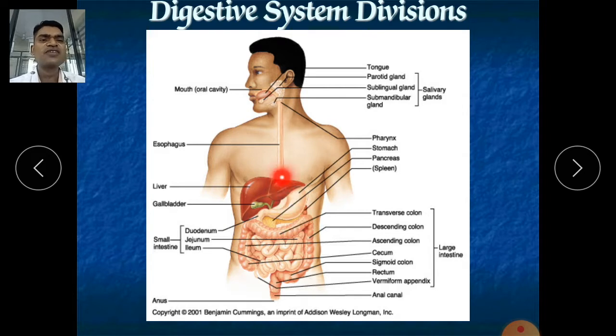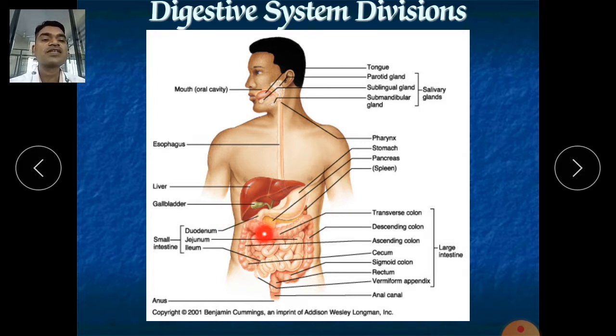Listen, in the whole alimentary canal, in one day, almost 7 liters of fluid can be secreted into your alimentary canal. It includes water, food, the acid from the stomach, and the various enzymes from the liver. There are 3 types of enzymes from our pancreas.